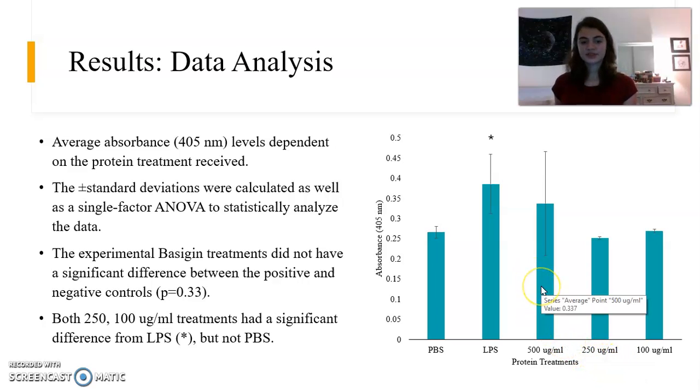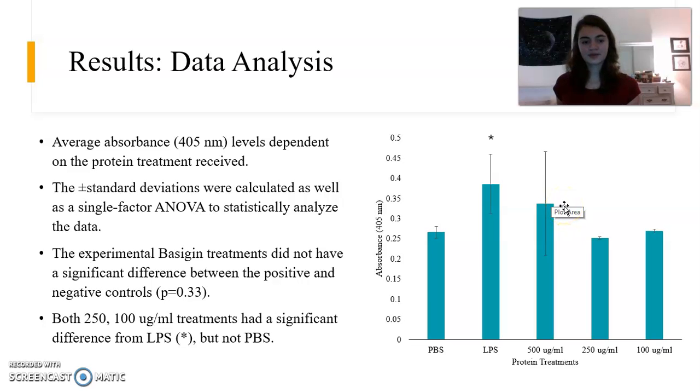The absorbance levels determine the amount of IL-6 secreted by each group as a response from the protein lysate dosage. Standard deviations were also calculated, and a single factor ANOVA was used to analyze the data, and these standard deviations were expressed using these error bars.